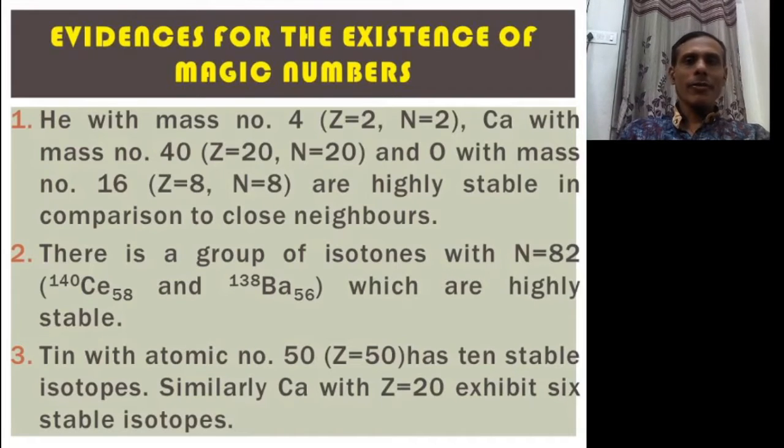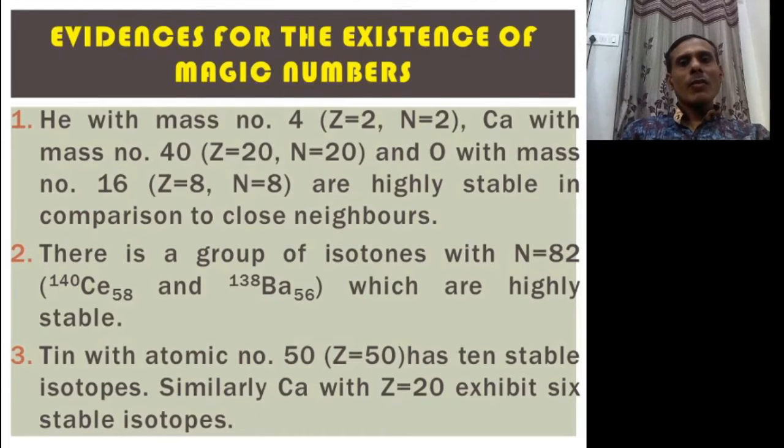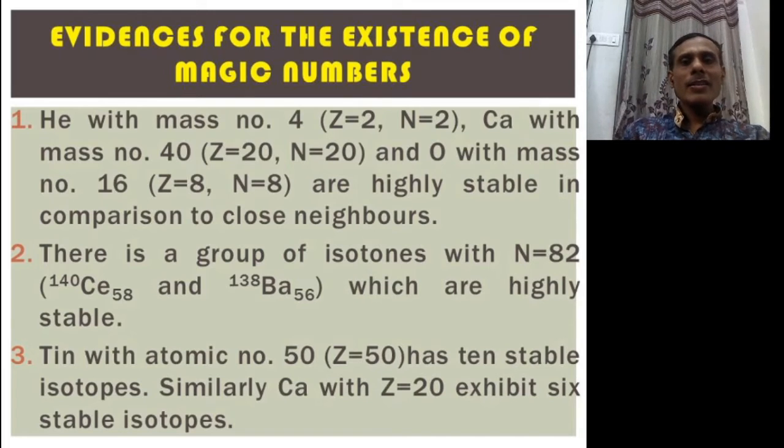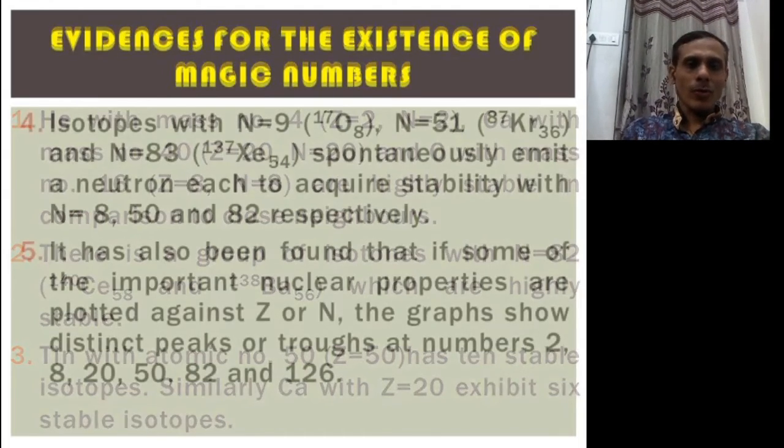Evidences for the existence of magic numbers. First, helium with mass number 4, calcium with mass number 40 and oxygen with mass number 16 are highly stable in comparison to their close neighbors. Now, there is a group of isotones with nucleon number equal to 82, which are highly stable. Tin with atomic number 50 has 10 stable isotopes. Similarly, calcium with atomic number 20 exhibits 6 stable isotopes.